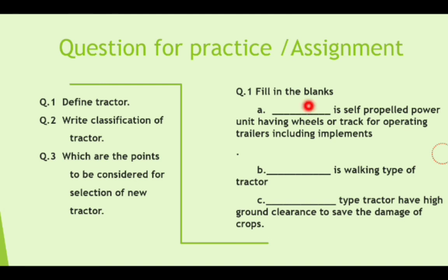Then fill in the blanks. Tractor is a self-propelled power unit having wheels or track for operating machinery including trailer. So it is tractor. Then, tractor is a walking type of tractor. And number 3, row crop type tractors have high ground clearance to save the damage of the crops.